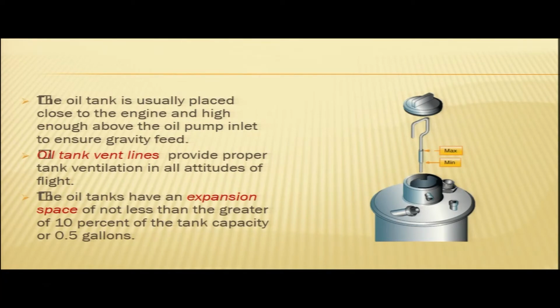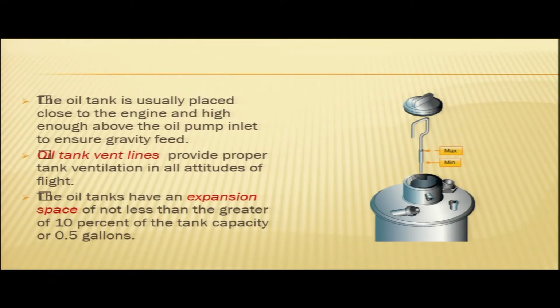So you have seen the oil tanks are to be placed close to the engine and also above the oil pump inlet to ensure gravity feed. The vent lines provide proper tank ventilation in all attitudes of flight, and the oil tanks are supposed to have an expansion space of not less than 10% of the tank capacity or 0.5 gallons, whichever is greater.